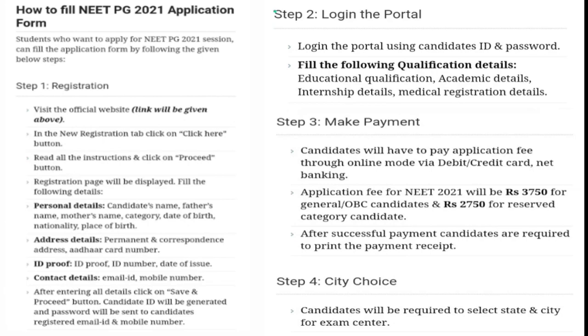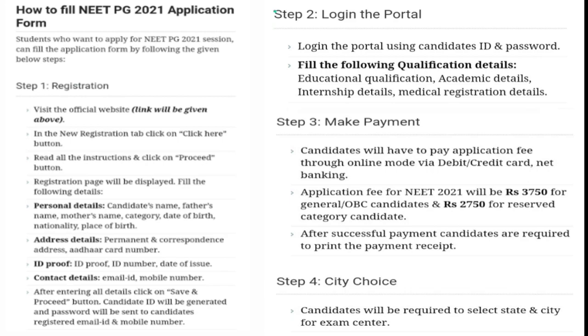So fill the following qualification details. Now you need to enter your educational qualification, academic details, internship details, and medical registration details. Third step, you need to do the payment. Candidate will have to pay the application fee through online mode via debit card, credit card, or net banking. I have told the amount category-wise. After the payment is successfully done, you need to take a print of the payment receipt.